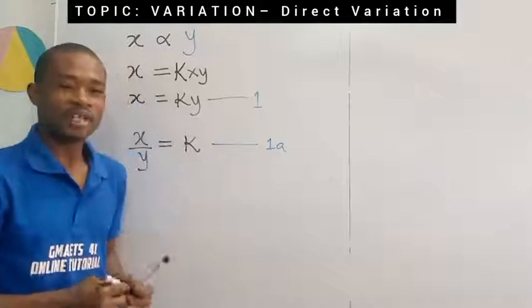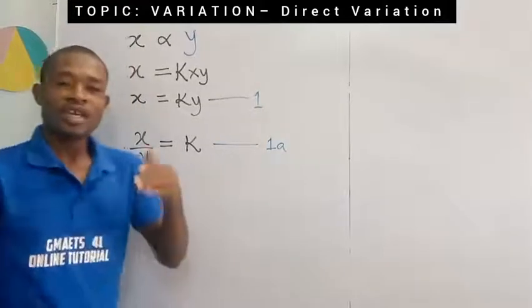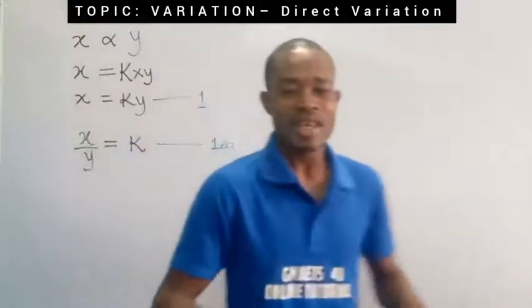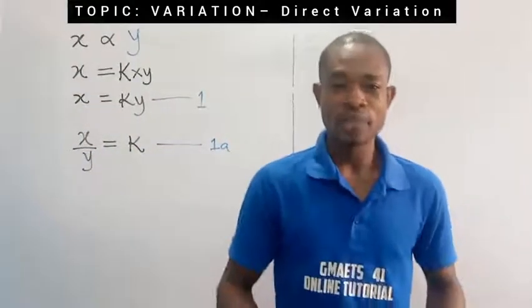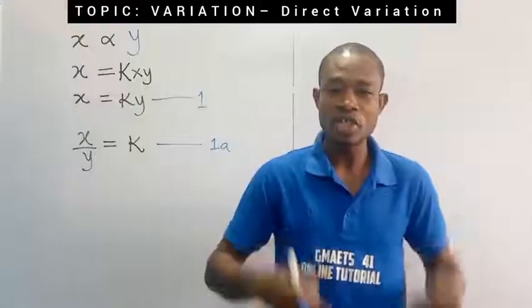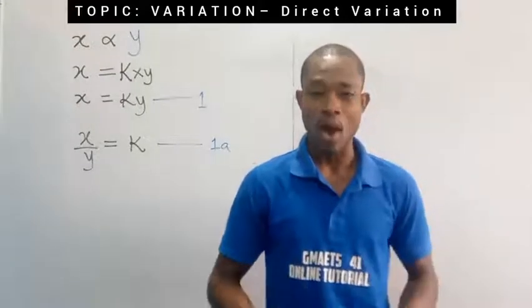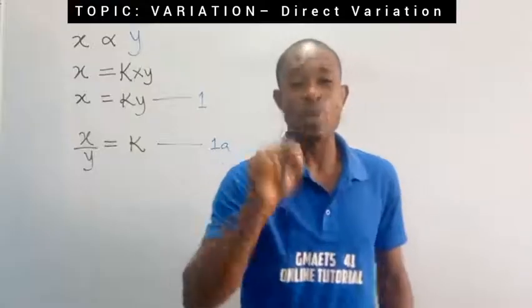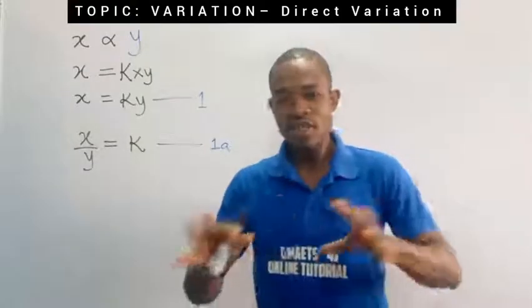Now, why did I establish this? I'm going to tell you quickly. If x over y is equal to a constant, what it tells you is that x over y does not change. So x over y, wherever you are, remains x over y. It doesn't change. So this is what happens.